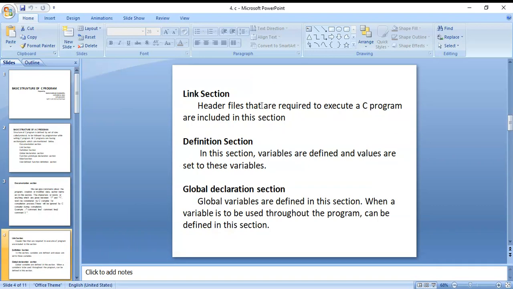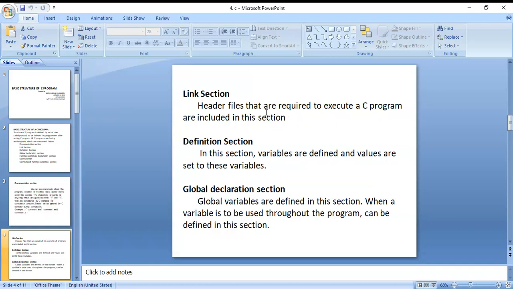Next, the link section. The header files that are required to execute a C program are included in this section. But the C library is not a part of the C program, but is a part of the C software.